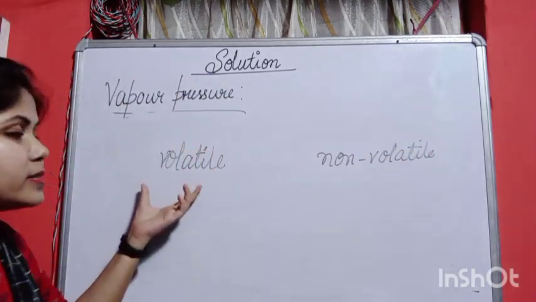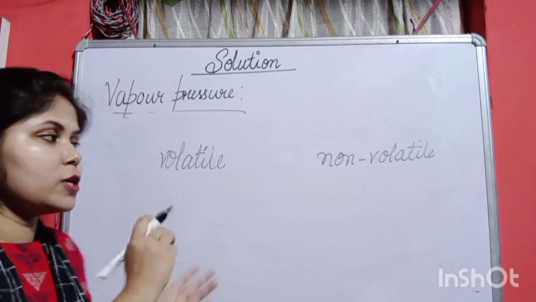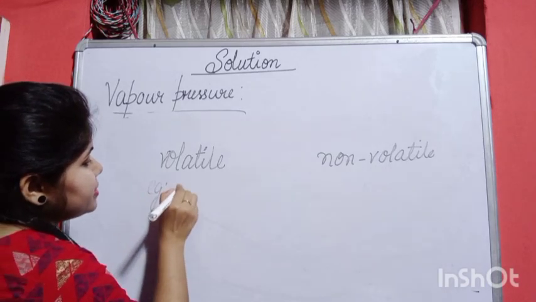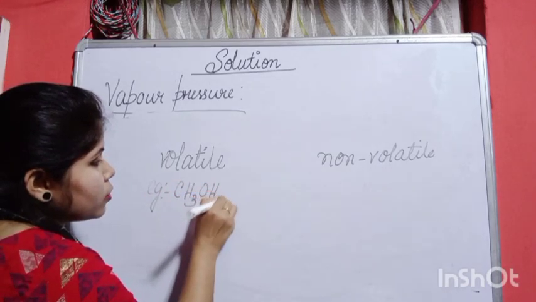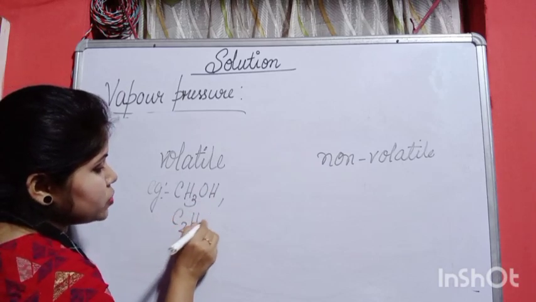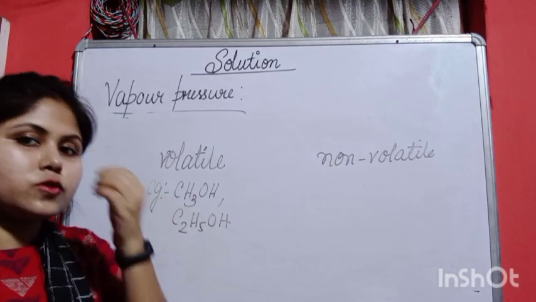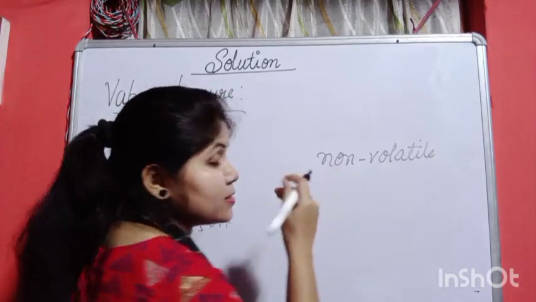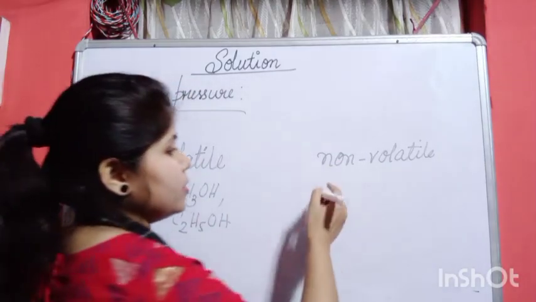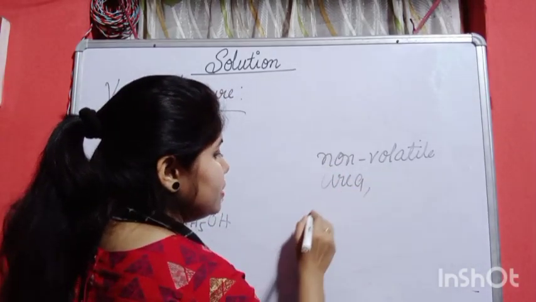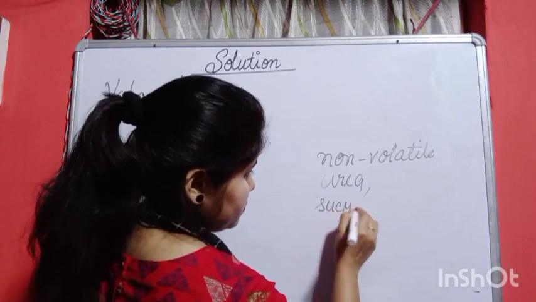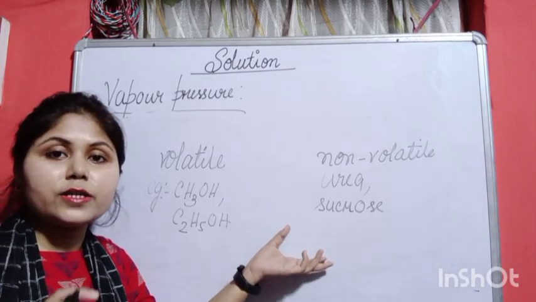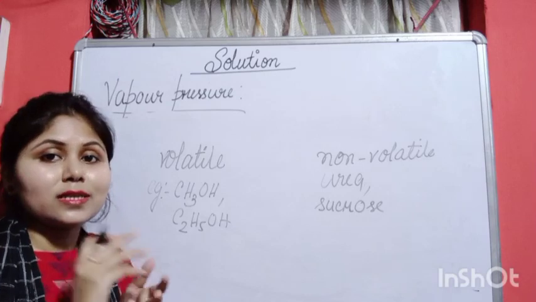So volatile means those which instantly convert from liquid to vapor phase. I am giving some examples: CH3OH methanol, ethanol, C2H5OH. So these will be directly converted into vapor phase. But non-volatile are those which do not have the tendency to go into vapor phase. Some examples: urea, sucrose, sugar. These will not be directly converted into vapor phase. They do not want to go into vapor phase.